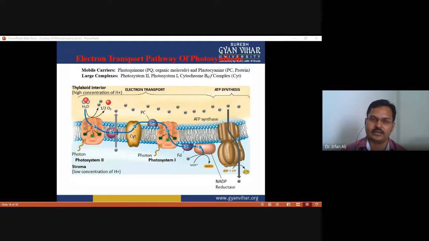Okay, so this proton gradient can be explained by the chemiosmosis hypothesis, in which the protons come back through ATP synthase, which is an enzyme that produces ATP from ADP. So when the protons come back to the stroma from the thylakoid lumen, or interior space, they produce ATP. Okay, so you have to see that in photophosphorylation, both ATP and NADPH are produced.